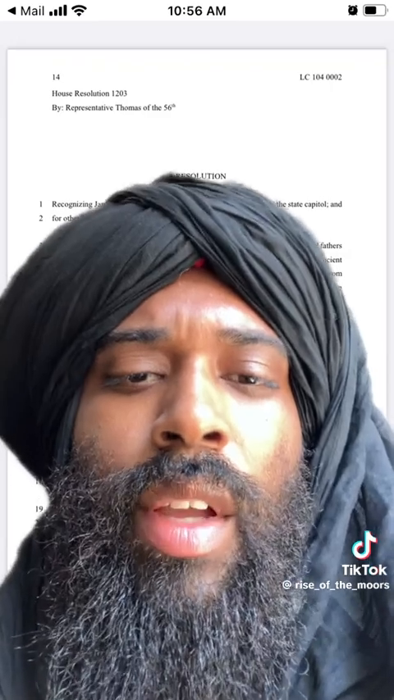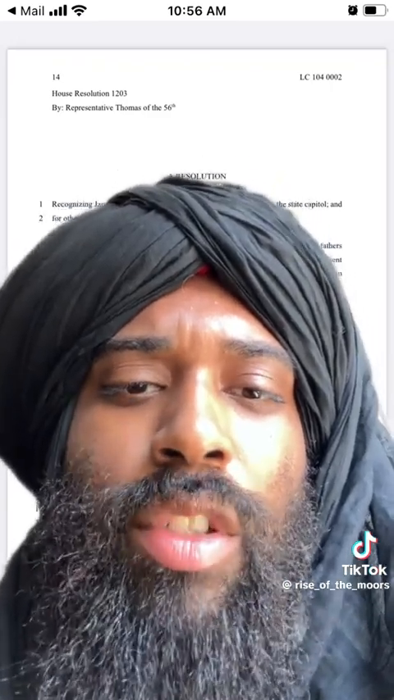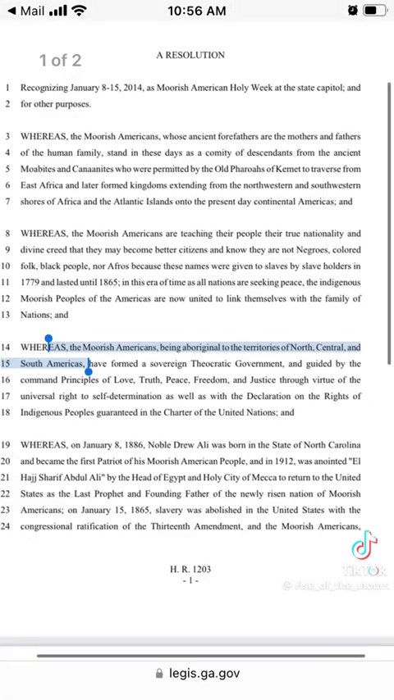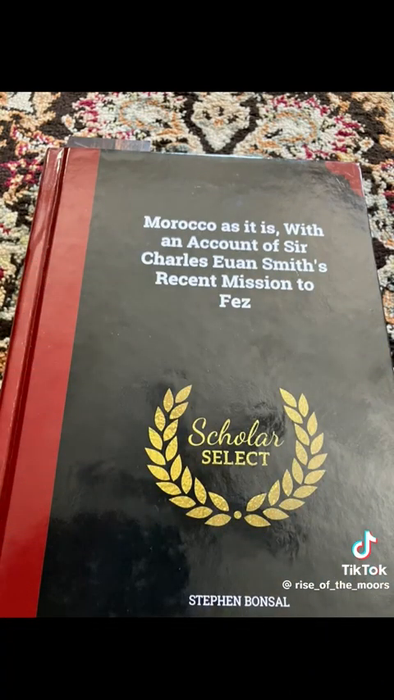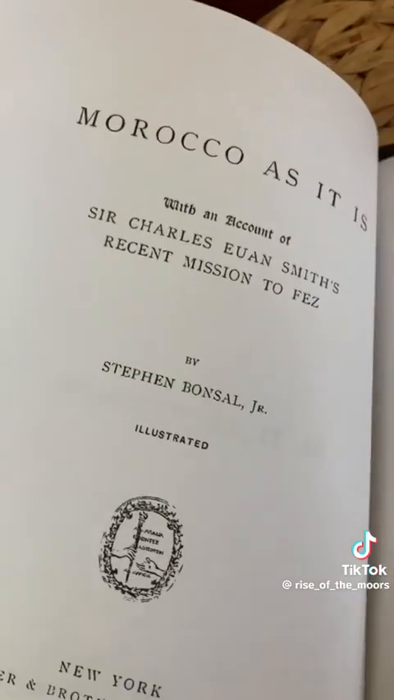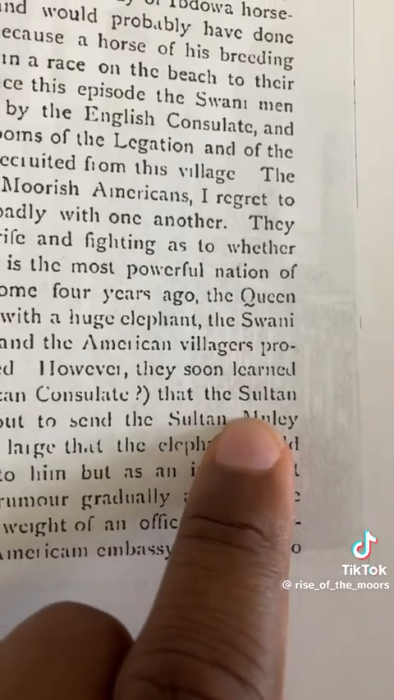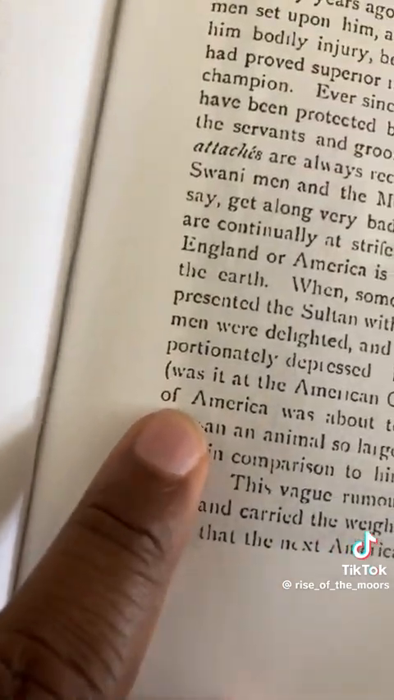The state of Georgia admitted the same thing in their House Resolution 1203, and as you see, the link down below is Georgia's official government website. It says legis.ga.gov, and they said, whereas the Moorish Americans are aboriginal to the territories of North, Central, and South America. And as we can see from this book right here, Morocco as it is, published in 1839, there's a Sultan of America.